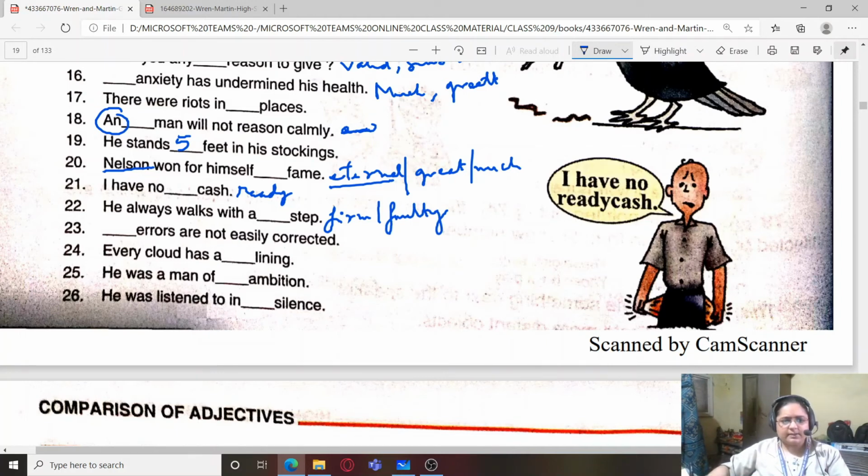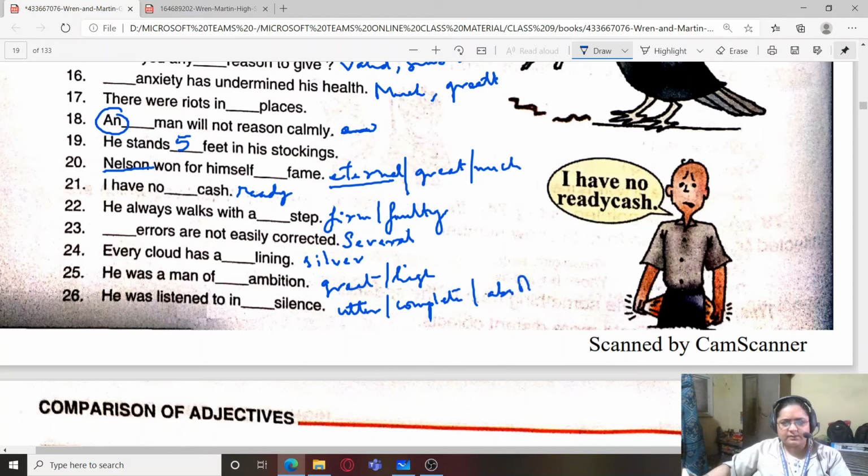The dash errors are not easily corrected. So we can write over here dash errors. Several errors are not easily corrected. Every cloud has a silver lining. He was a man of great ambition or high ambition. He was listened to in utter silence or complete silence or absolute silence.